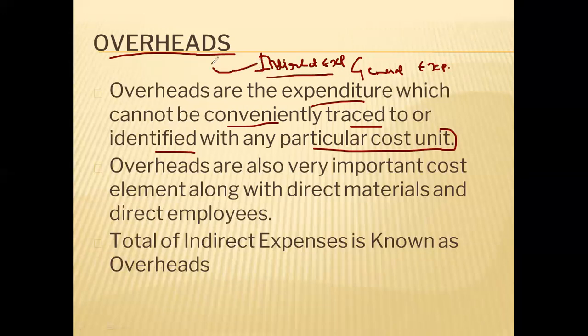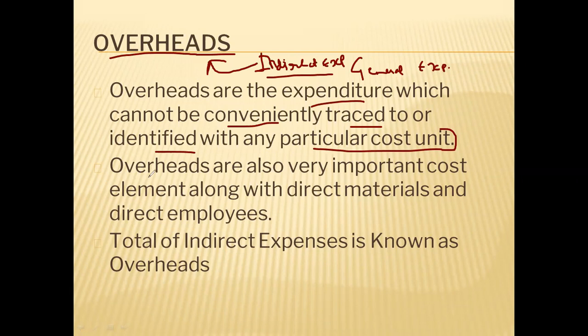So overheads are those expenditures which cannot be directly identified with the particular product.